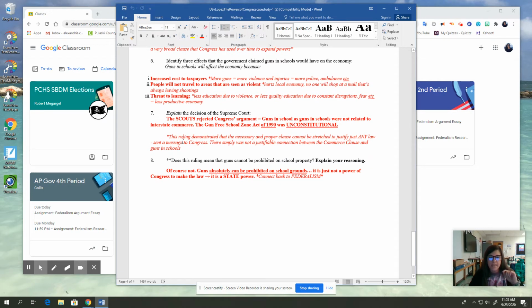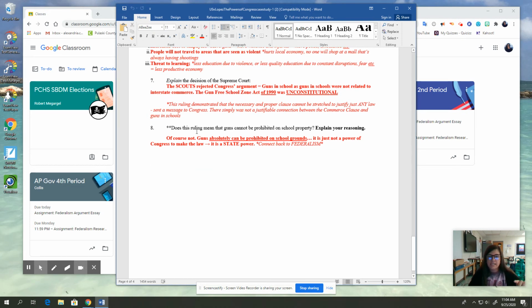Number 7, explain the decision of the Supreme Court. The Supreme Court is going to reject that argument from Congress and the government. Guns in schools are not related to interstate commerce. So it is outside of Congress's Commerce Clause power to regulate guns in schools. Therefore, the Gun-Free School Zone Act of 1990 was unconstitutional. It demonstrated that the necessary and proper clause can't be stretched to justify just any law. This is a way of putting some control on Congress's power, putting a little bit of a stop to that expansion of congressional power.